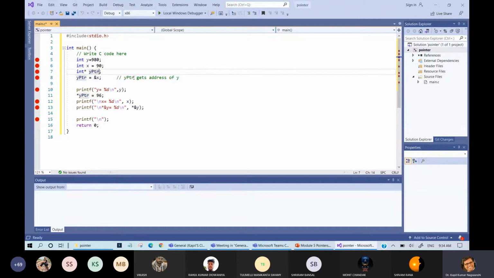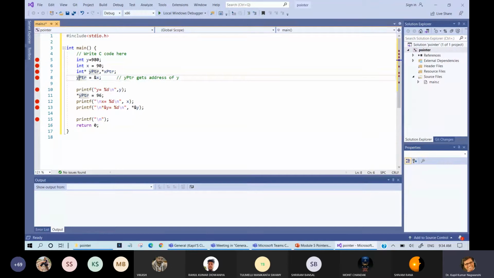Let me denote another value, xptr. So this will be a pointer to, actually it is not a pointer. This is a pointer, and multiple pointers I need to declare using star, and this is a pointer to x.